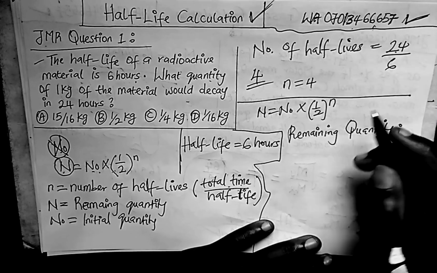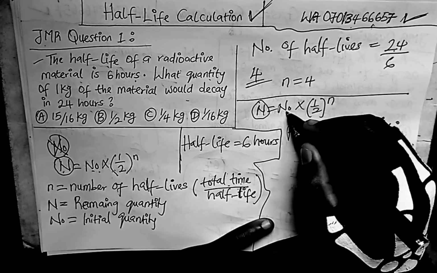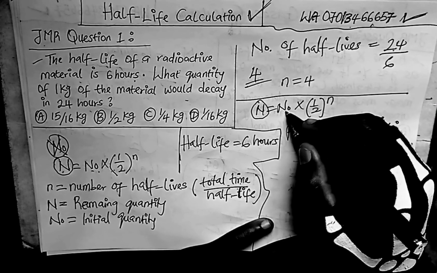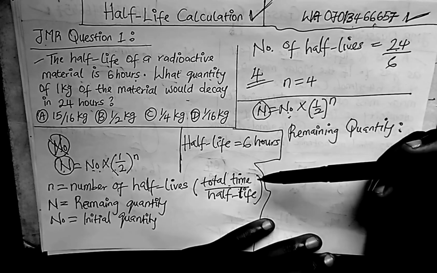Okay, the remaining quantity, that's what we are calculating, applying this formula. N stands for what? The remaining quantity, the remainder. N0 now stands for the initial. I think that initial will be taken as 1.